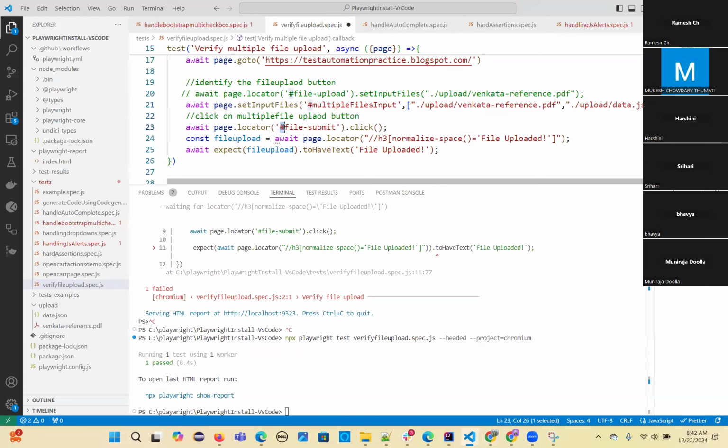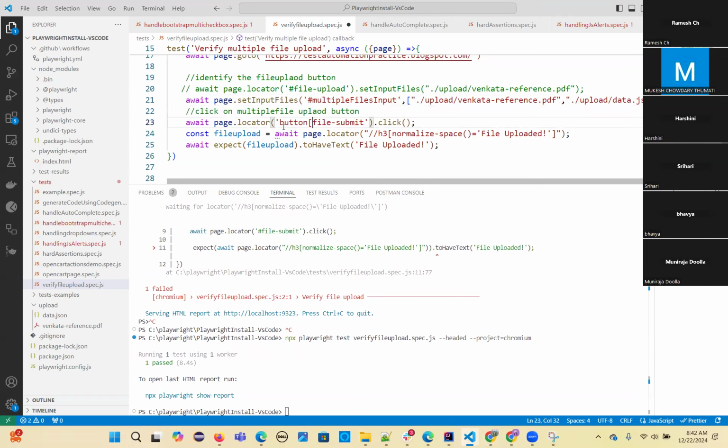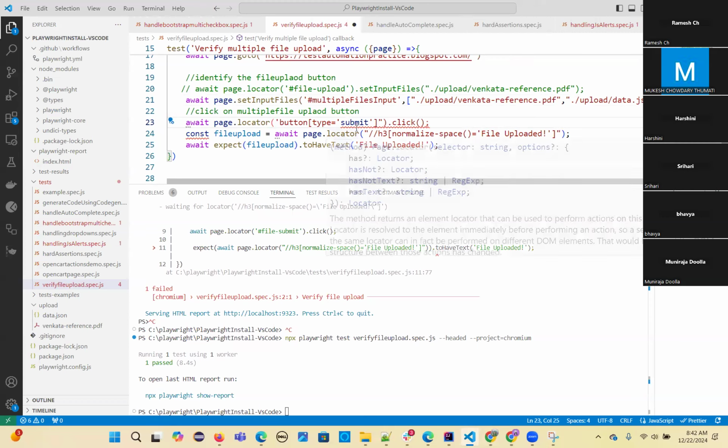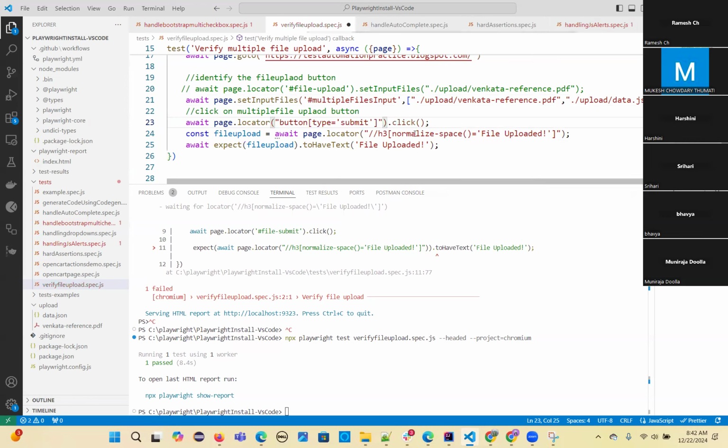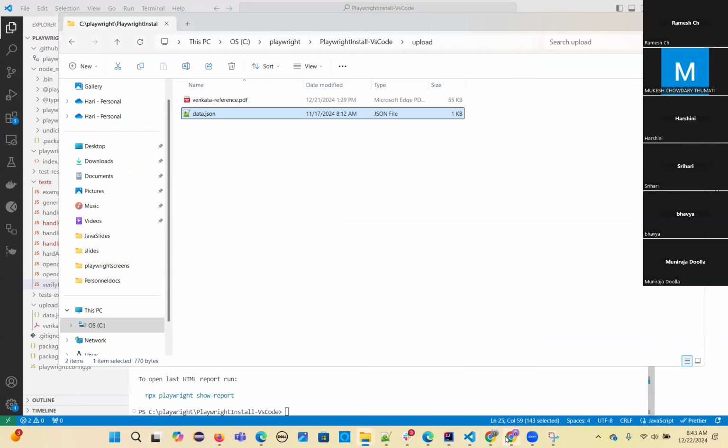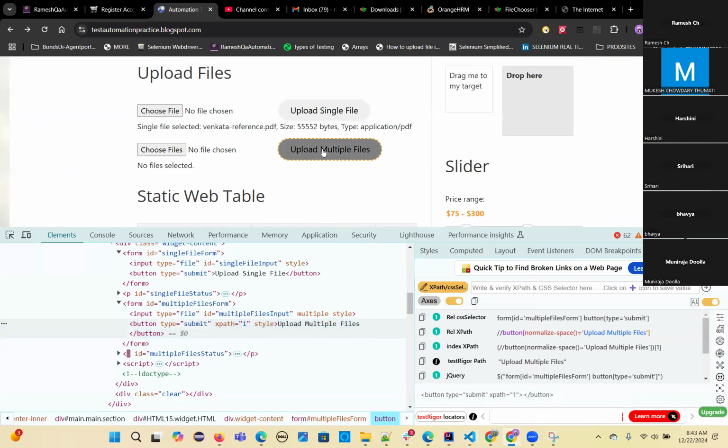So I am going to write button square bracket type equal to submit, double quotes. Yeah, so that's it. Let's remove this, but we'll see what is the next one after uploading.